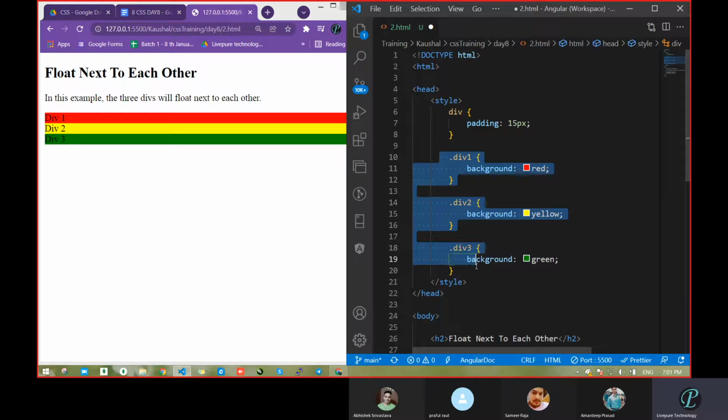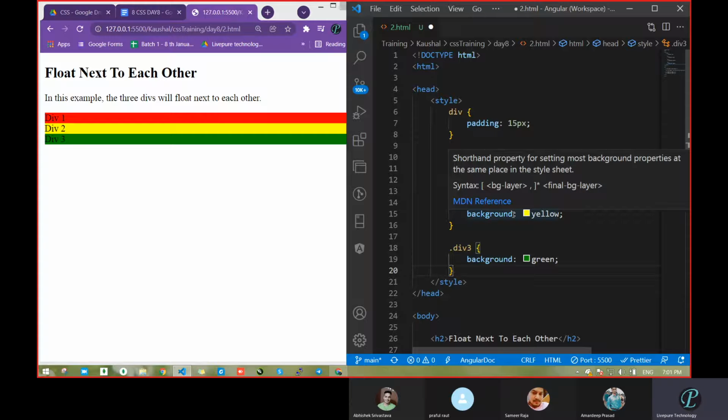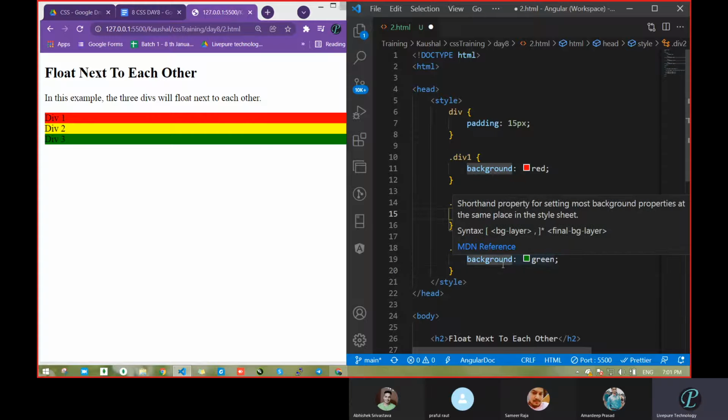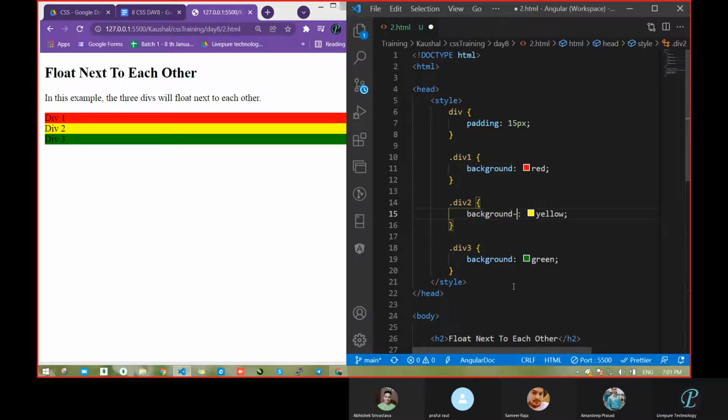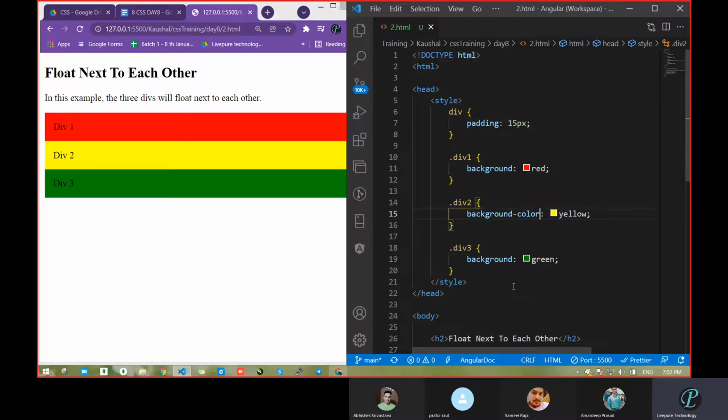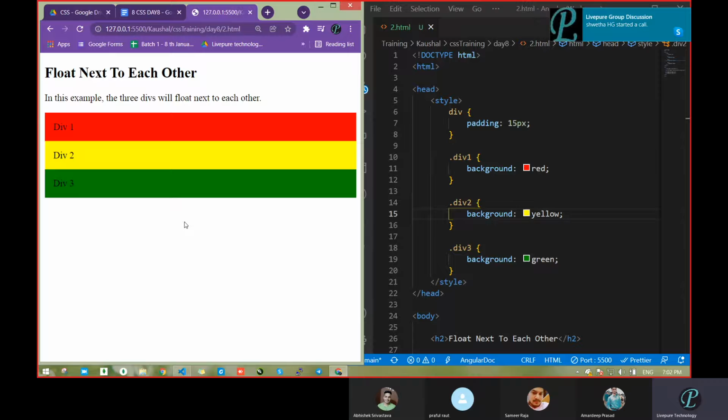Is any requirement for explaining background color also? No, sir. One example is enough. Here they have taken a yellow background. Background dash color was there, no? Let's see what it is doing. Oh, that I removed. Due to padding, it's affected. So due to padding, what did we get?